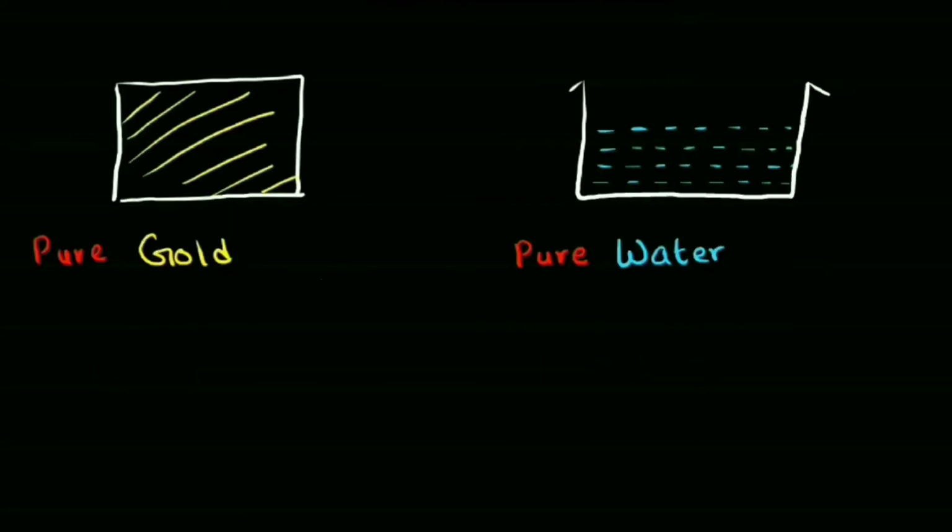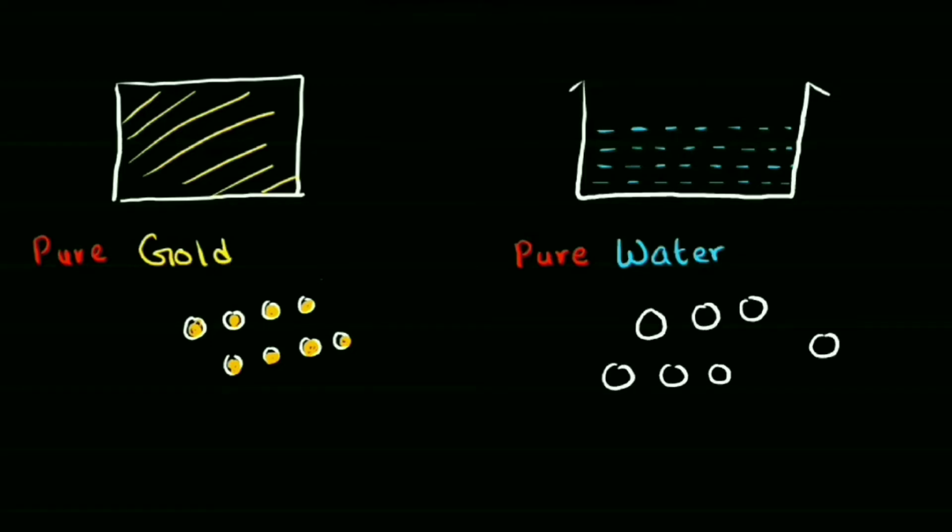So we have our gold here, and this is our water. So both our gold and water are pure. We have pure gold and we have pure water. Now, if you break down this gold into tiny particles, and if you zoom in, what we'll find is the gold is made up of tiny yellow color particles, let's say. So it is made up of similar type of particles, small tiny particles.